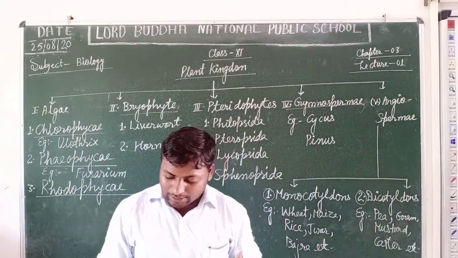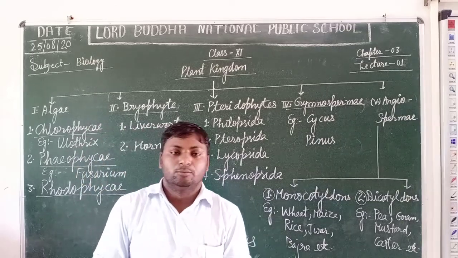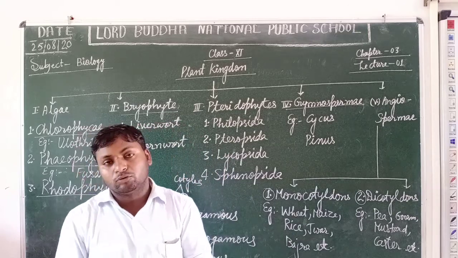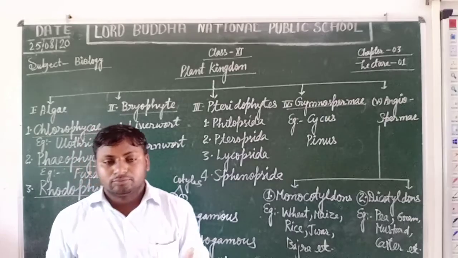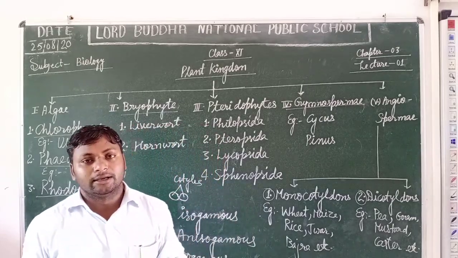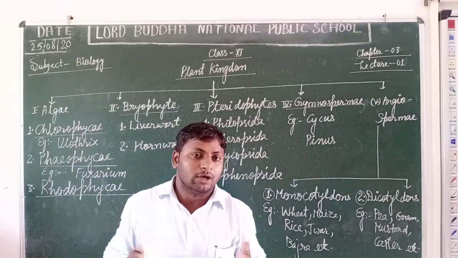Chlorella is a kind of algae that contains a large amount of proteins. Yes students, it contains a large amount of proteins, and a kind of food is synthesized from Chlorella that is called spirulina. Spirulina is the food of the future.